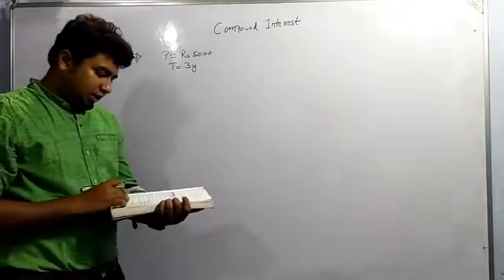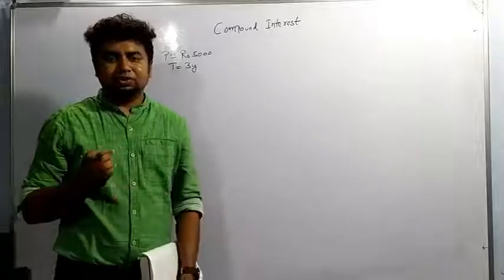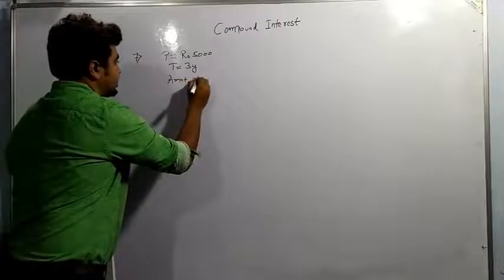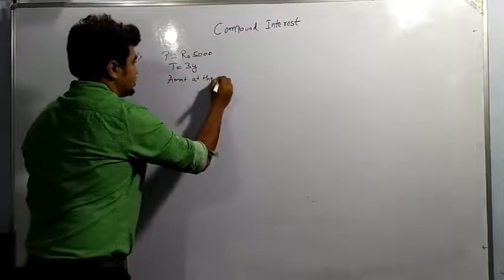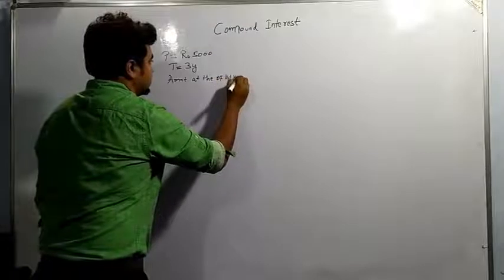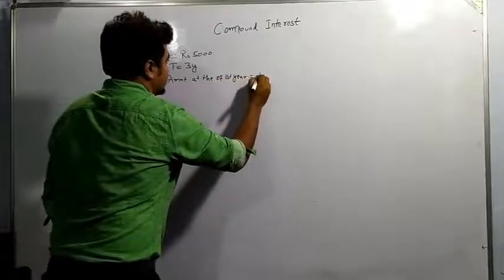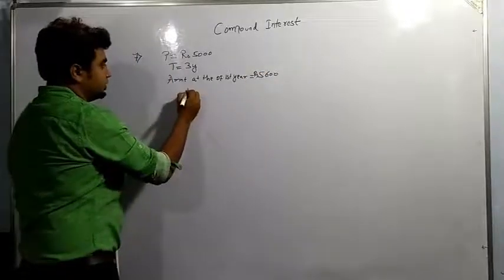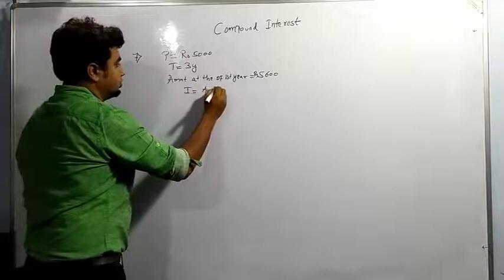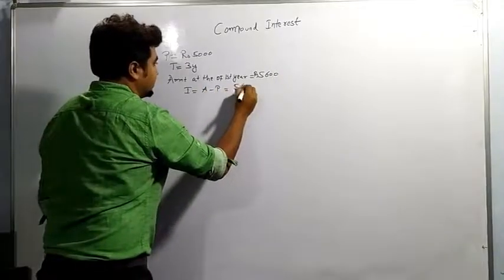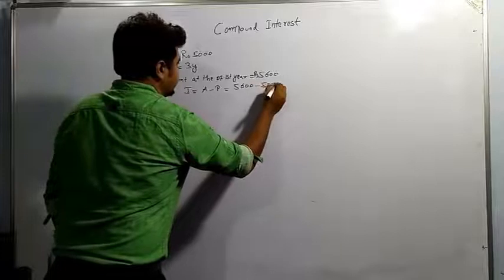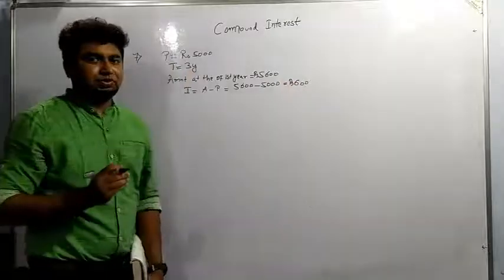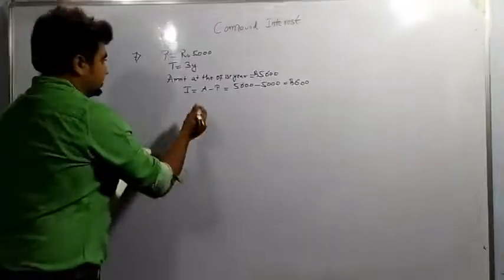The amount at the end of first year is given to us as 5,600. We can directly write interest is equal to A minus P, means 5,600 minus 5,000, which is coming out to be rupees 600. So we have got the interest.